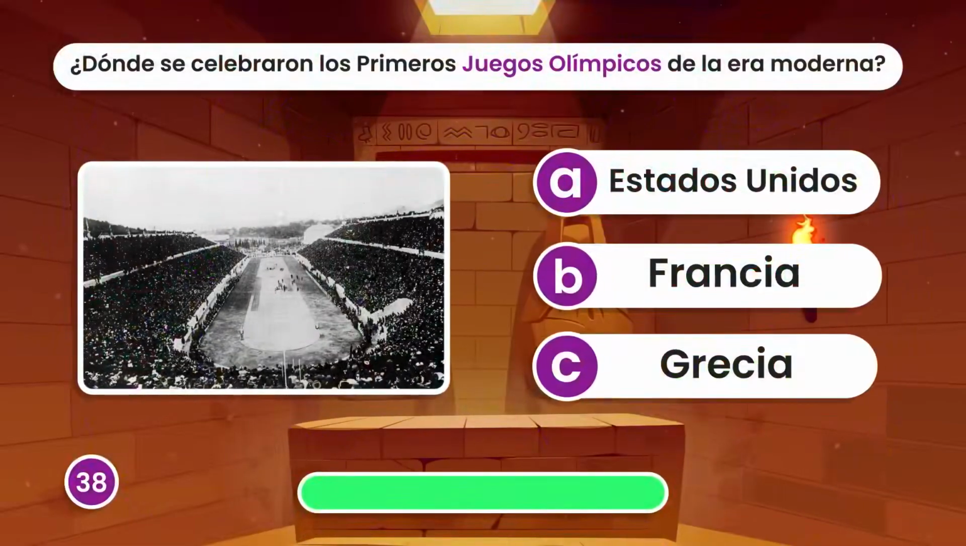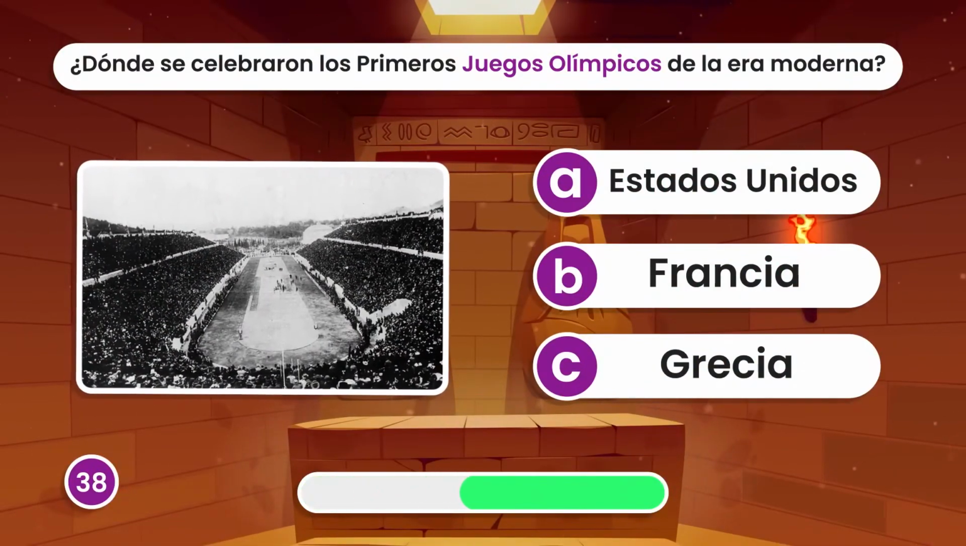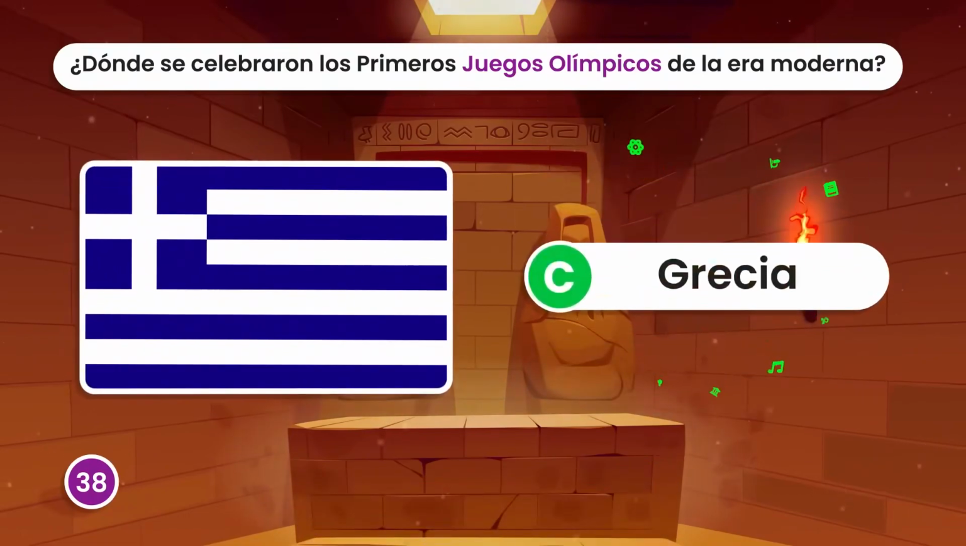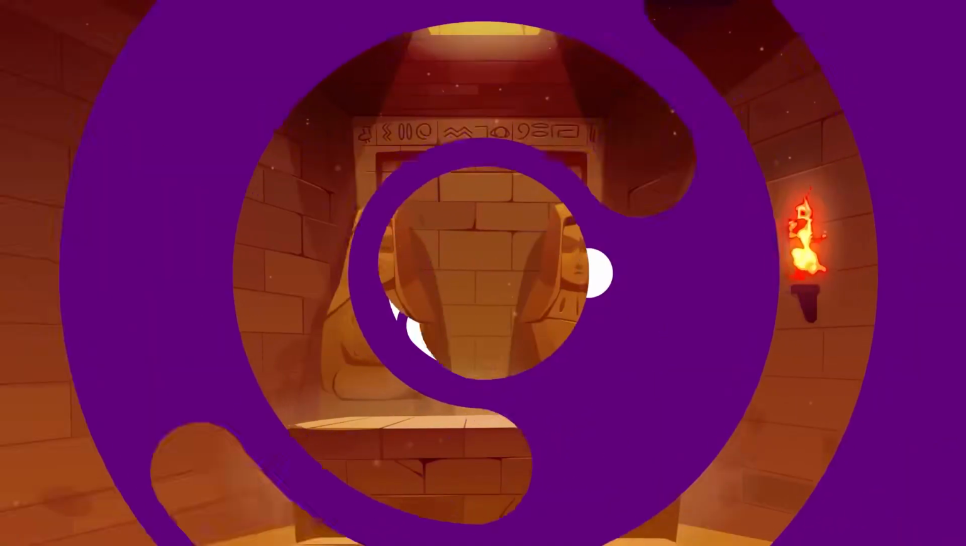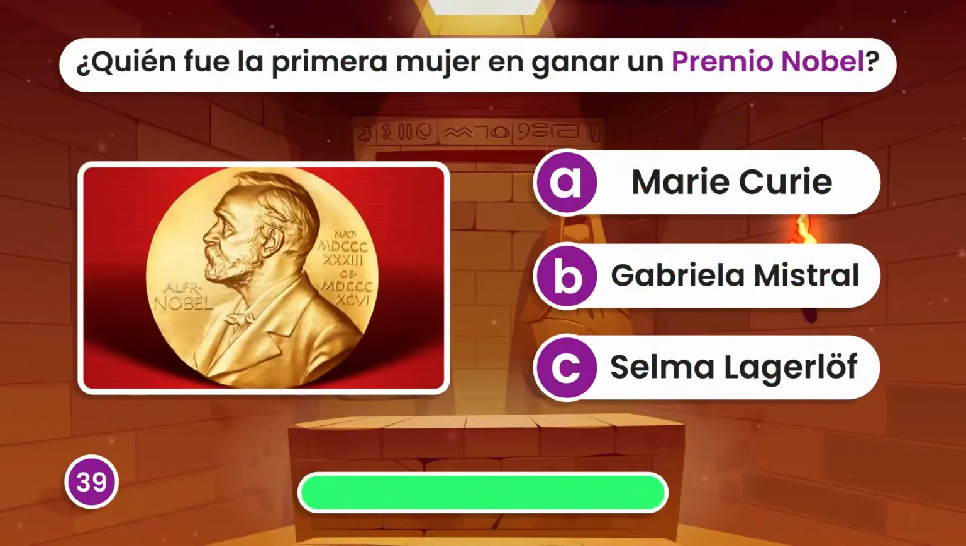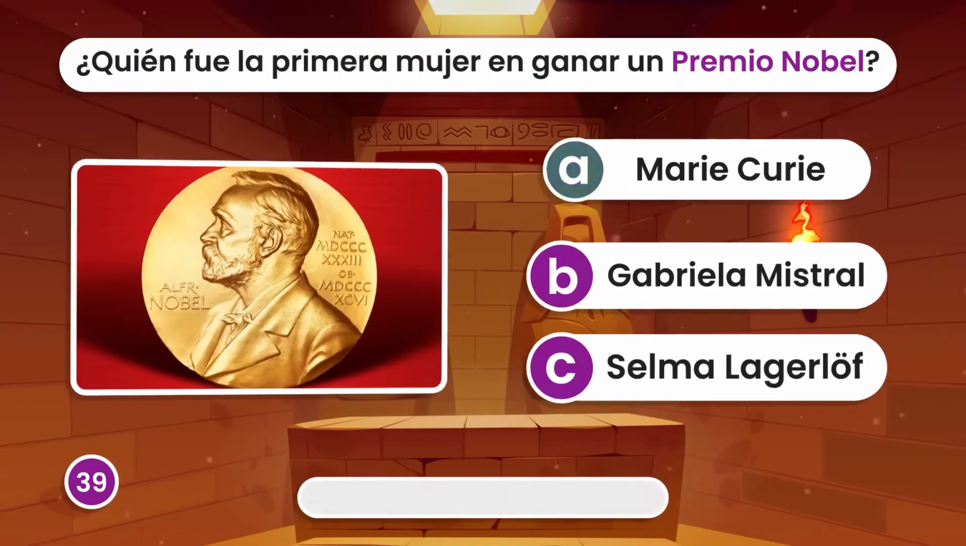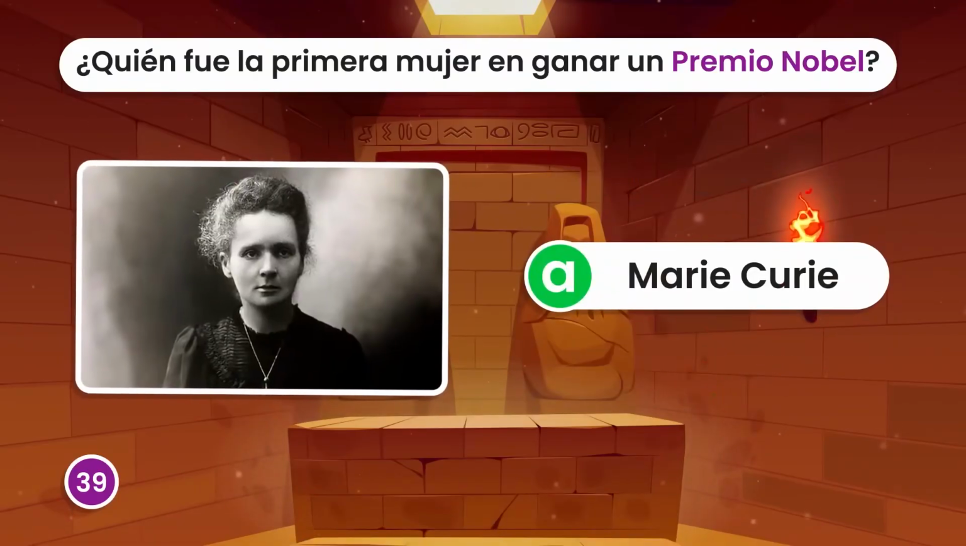Where were the first Olympic Games of the modern era held? In Greece? Who was the first woman to win a Nobel Prize? Was it Marie Curie?